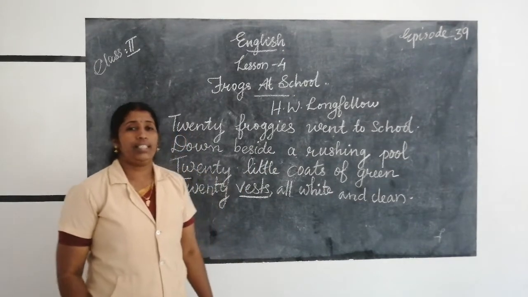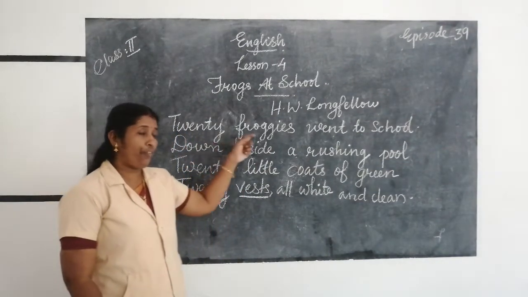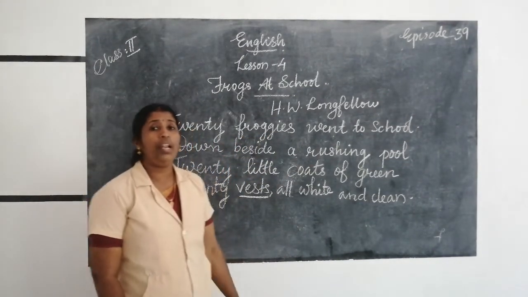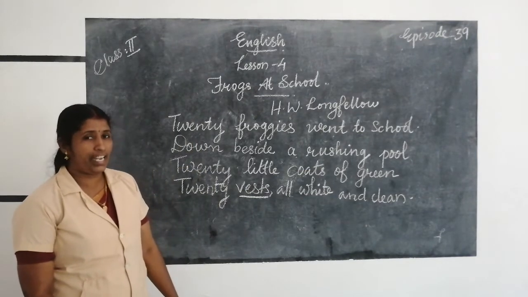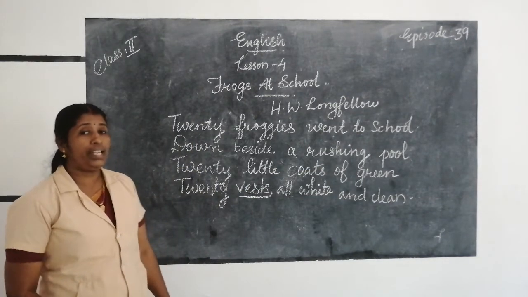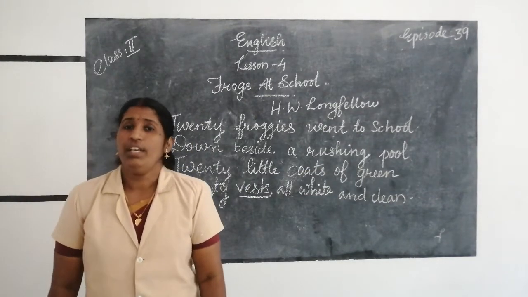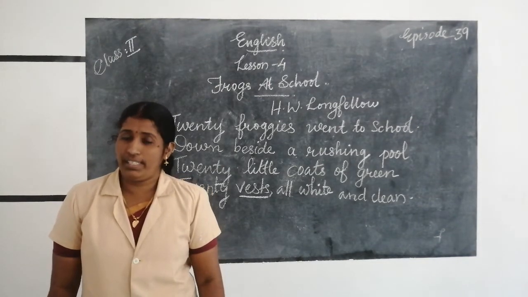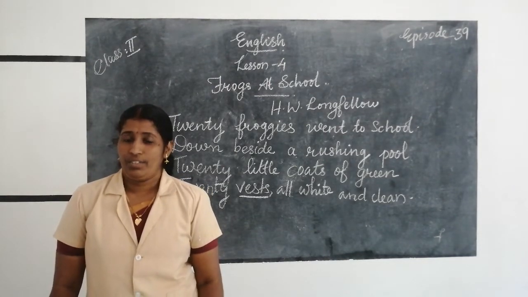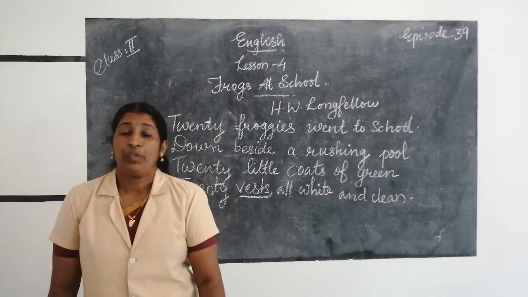Say the line with me. 20 froggies went to school. Down beside a rushing pool. 20 little coats of green. 20 vests are white and clean. Do you want me to read it once again?